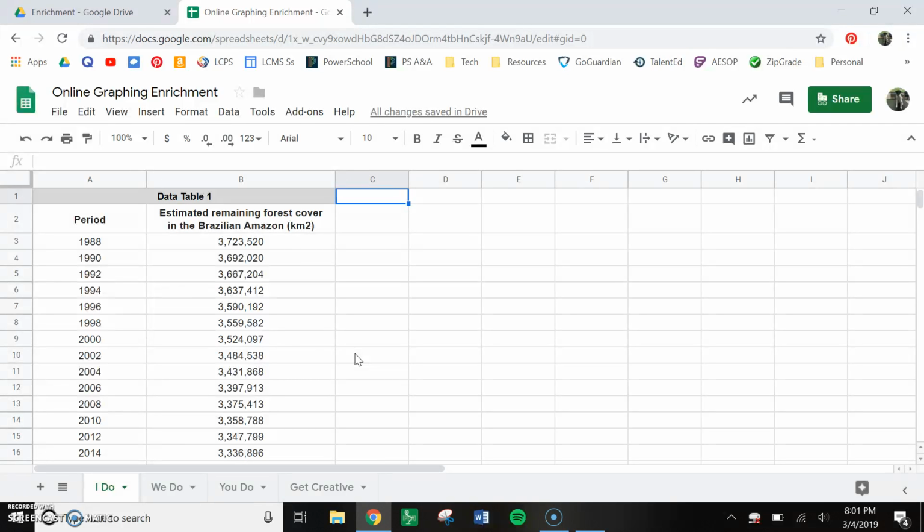If you can get yourself pretty fluent with either of these programs, that's something really good to add to a resume. Y'all are probably going to be looking for jobs in high school or right afterwards. If you could list that you're proficient at Microsoft Excel or Google Sheets, that's a huge asset to have in life. So I'm going to try and help you out today and give you a 7th grade rundown on how this works. We're going to do this in 3 steps.